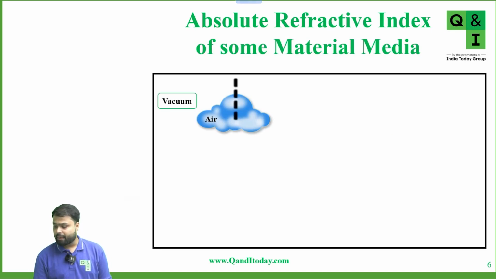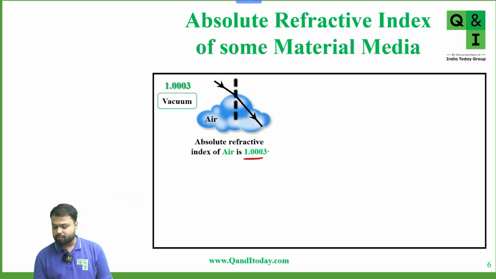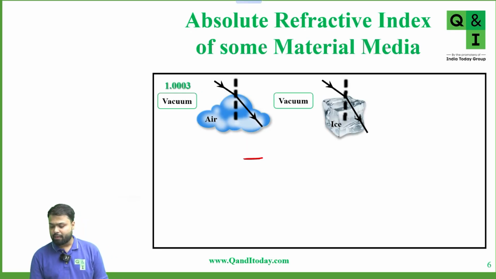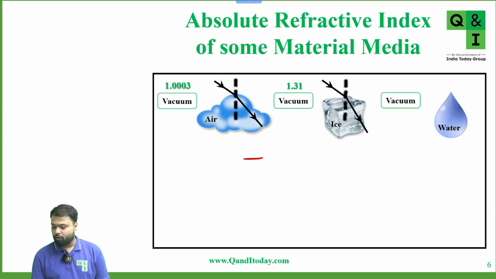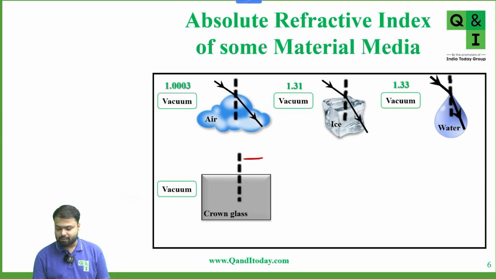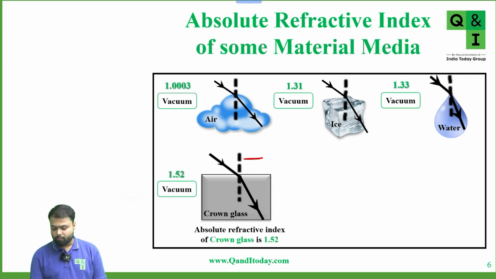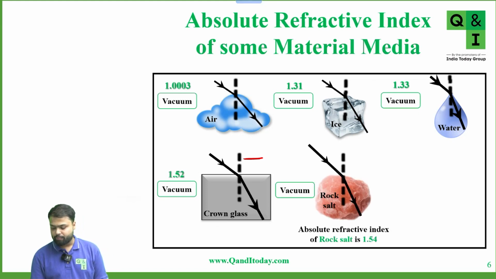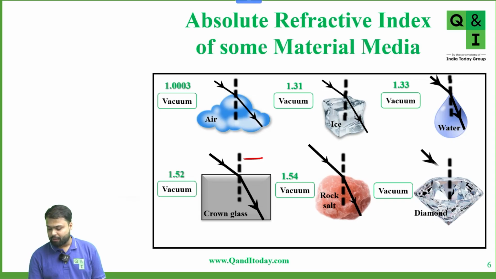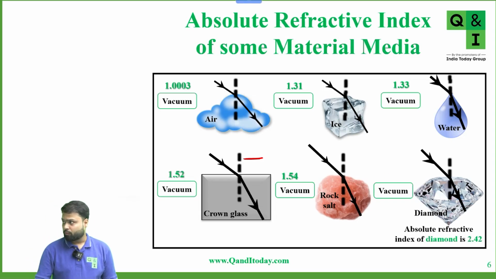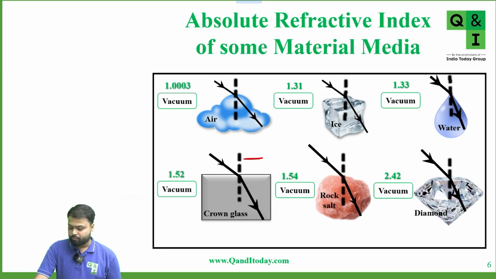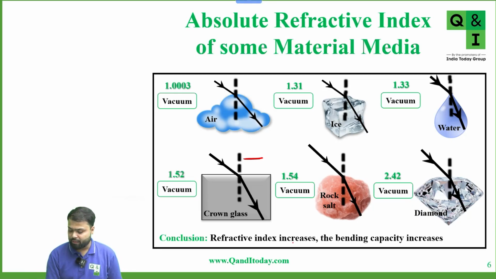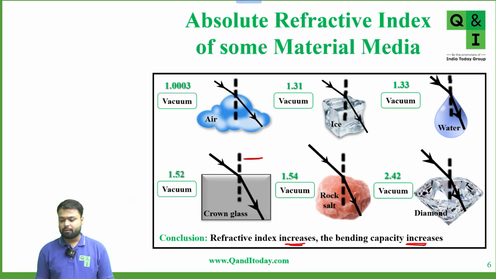If we talk about air, the refractive index is 1.003. Similarly, for vacuum, it is approximately 1. For water, it is 1.33. For crown glass, it is 1.52, for rock salt, it is 1.54, and for diamond, it is approximately 2.42. So what is the conclusion? As the refractive index increases, the bending capacity increases. I hope this is clear to you. Any doubt till here?